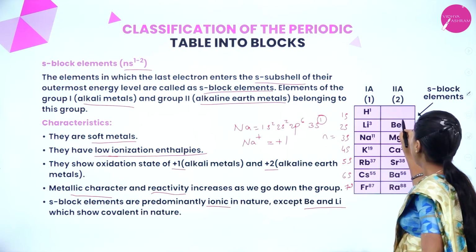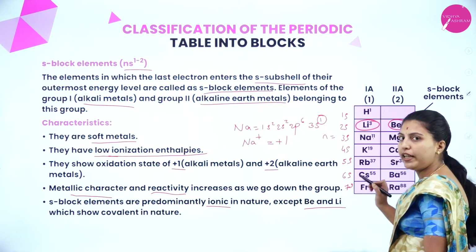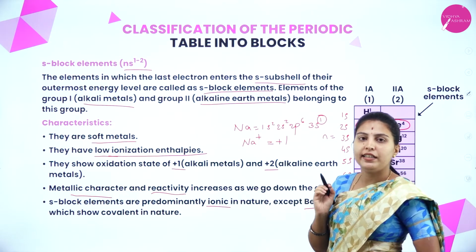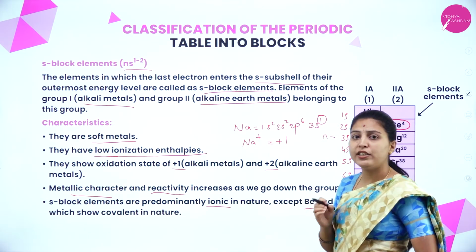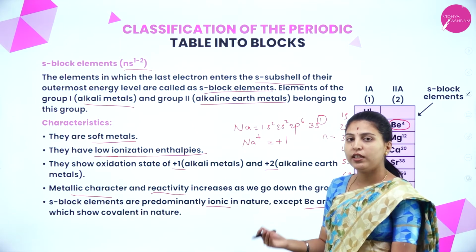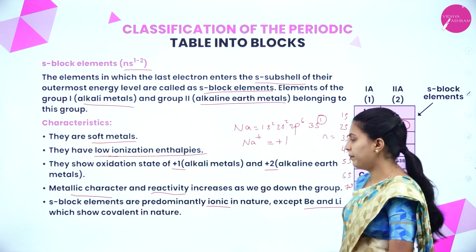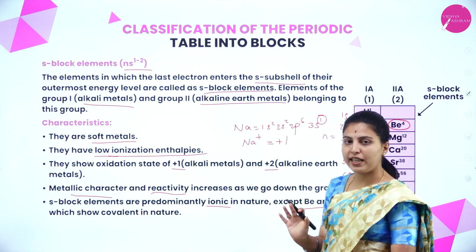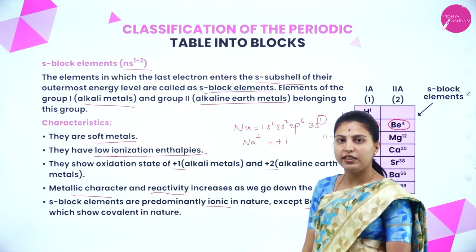Except for beryllium and lithium, all the other elements will show ionic nature. These two will show covalent nature. These are the kinds of bonds which we will see in chemical bonds, types of chemical bonds, but we will discuss them in other chapters. Okay. Now you have to understand the basic characteristics of each block. That's why we are discussing these things.